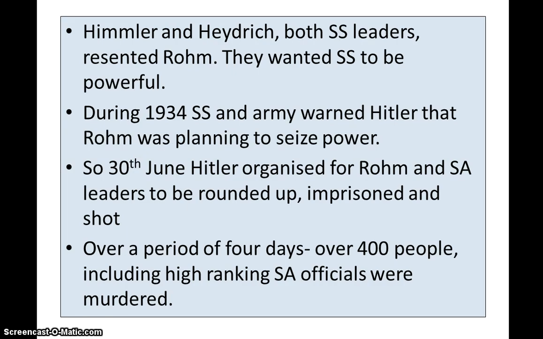The SS leaders Himmler and Heydrich, they resented Röhm. They wanted the SS to be powerful. During 1934, SS and the army warned Hitler that Röhm was planning to seize power. So on the 30th of June, Hitler organised for Röhm and SA leaders to be rounded up, imprisoned and shot. Over a period of 4 days, 400 people, including high-ranking SA officials, were murdered. Hitler was removing the opposition and the power, like he had done with the trade unions and the political parties, but in a very ruthless, illegal way.